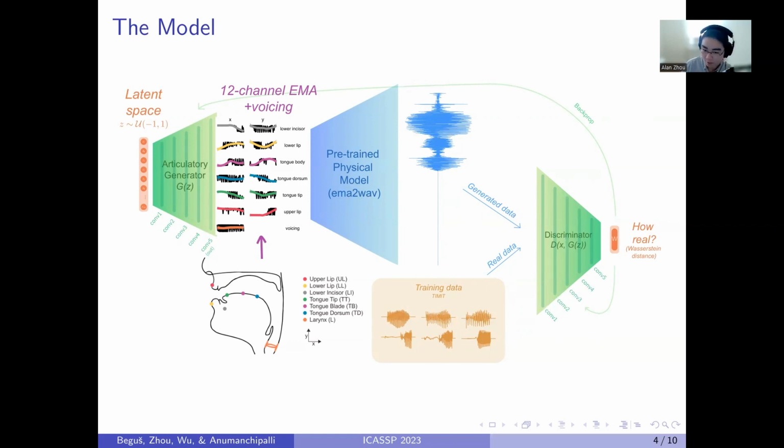As per usual in the GAN setup, the generator and discriminator are trained in a zero-sum game, and hopefully at equilibrium, the articulatory generator is producing representations whose speech mapping is nearly indistinguishable from the training data speech. Hopefully this also means that it has learned to produce channels of EMA that are similar to what humans have done.